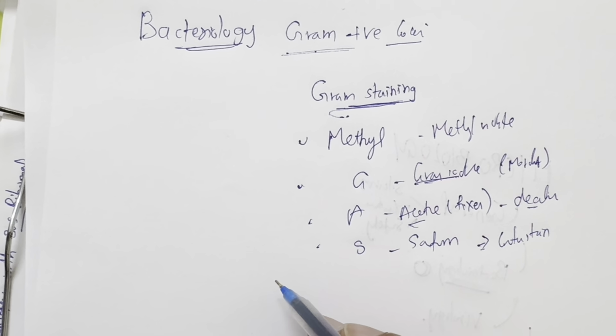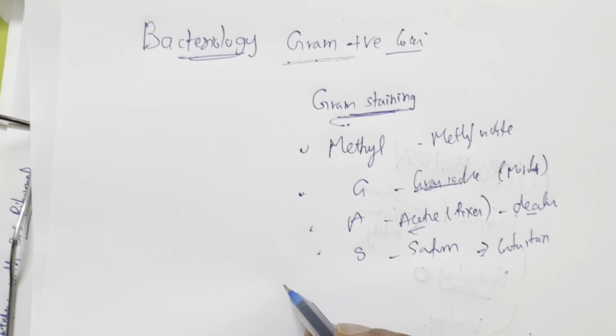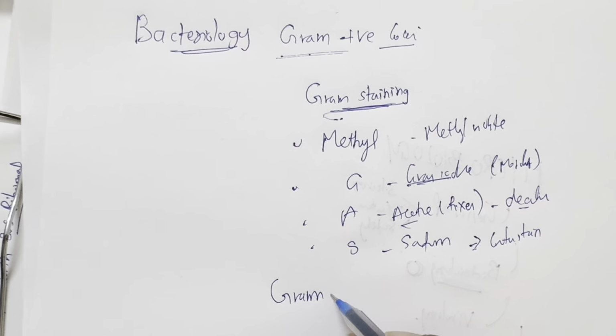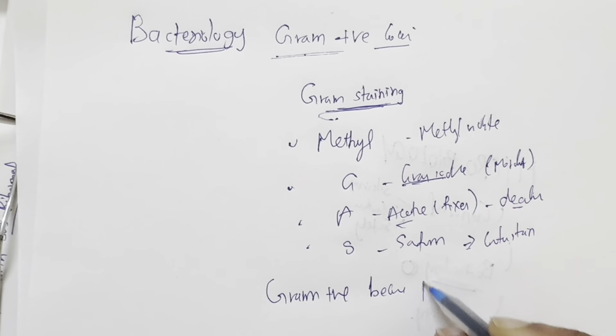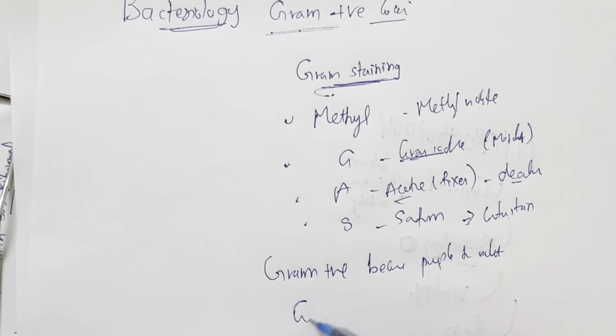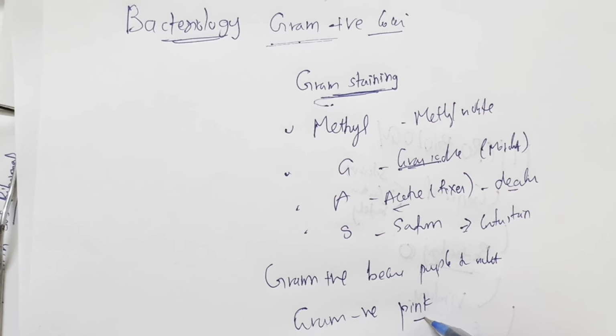So how do we know if an organism is gram positive or gram negative? In gram positive organisms, the staining becomes purple to violet, and in gram negative organisms we see pink colored organisms.